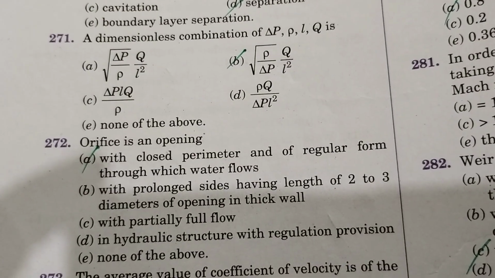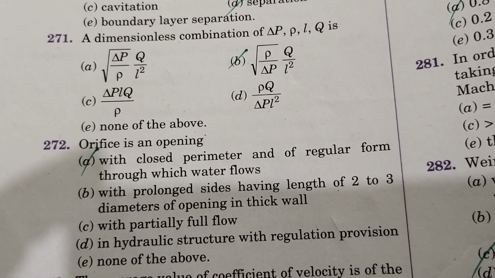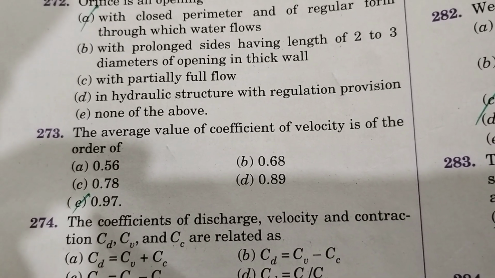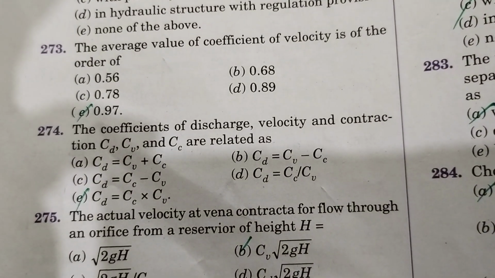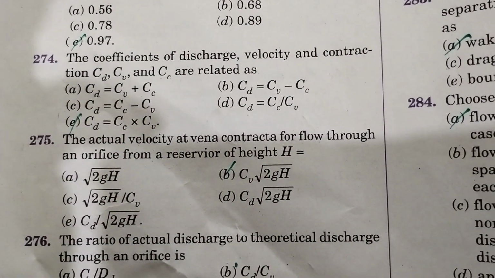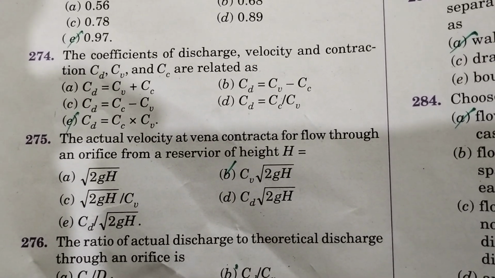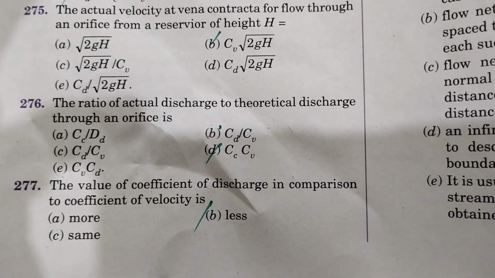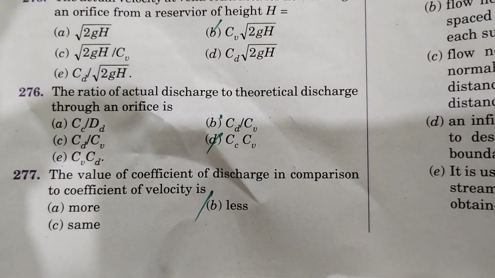Orifice is an opening with a closed perimeter and regular form through which water flows. The average value of coefficient of velocity is of the order of 0.97. The coefficients of discharge, velocity and contraction, CD, CV, CC, are related: CD is equal to CC into CV. The actual velocity when a jet flows through an orifice from a reservoir of height h is CV root of 2gh. The ratio of actual discharge to theoretical discharge through an orifice is CC, CC, CV.